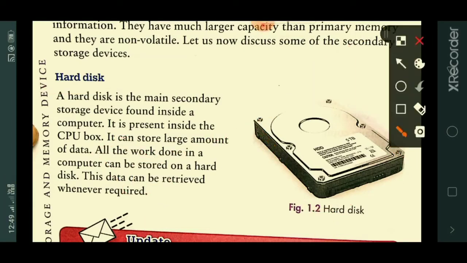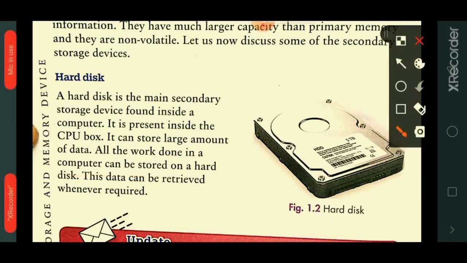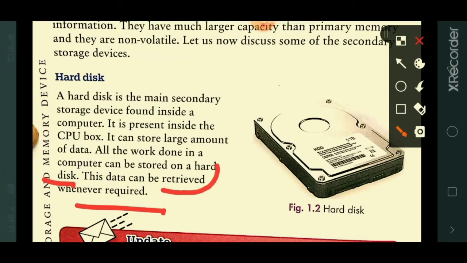It can store large amounts of data such as files, folders, audio, video, movies, games. All the work done in a computer can be stored directly on a hard disk. The work which you do in your computer is stored on the hard disk, and whenever you require the work you have done, you can retrieve it from the hard disk.